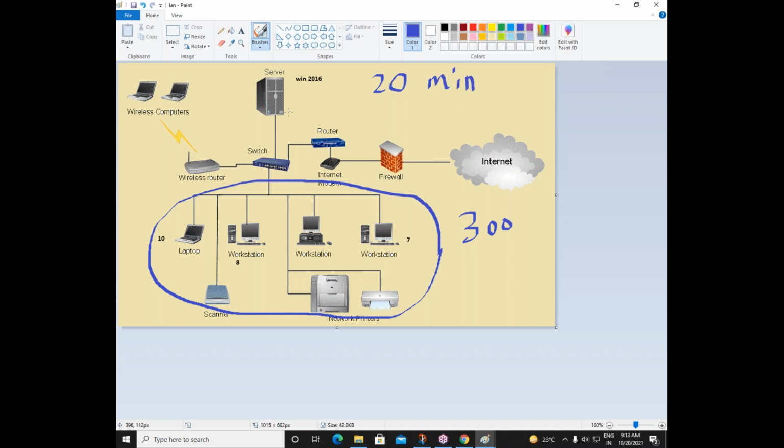How is that possible? That is possible by using a Windows Server operating system, or a server operating system. By using the server operating system, remember I told you we can control a network, right? We can manage a network, we can do administration there. So in this server operating system, there are some options available. There is an option called group policy. In that group policy option, there is an option called software deployment. By using this software deployment from the server, we can install any application in all the computers, or maybe some computers, whatever.